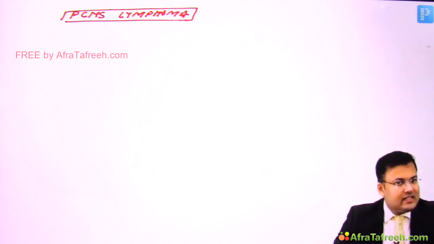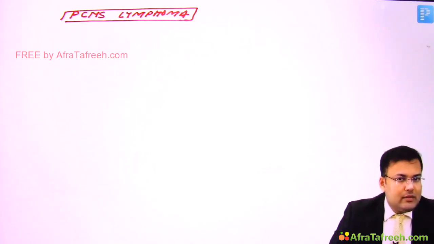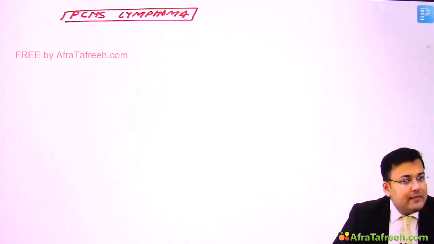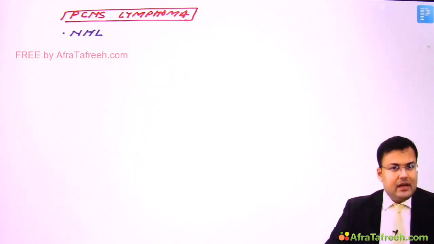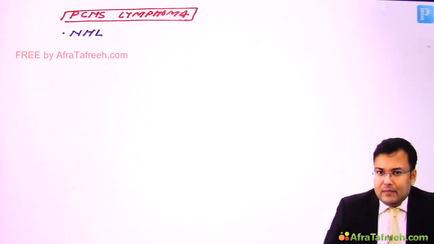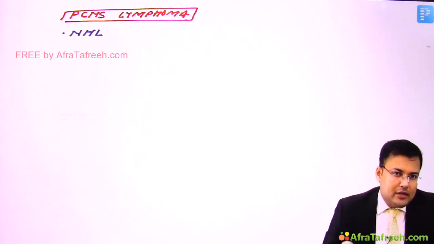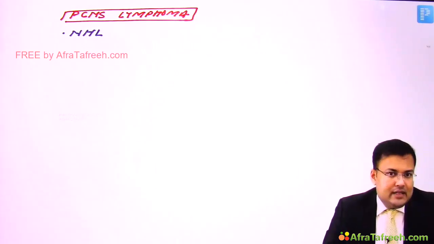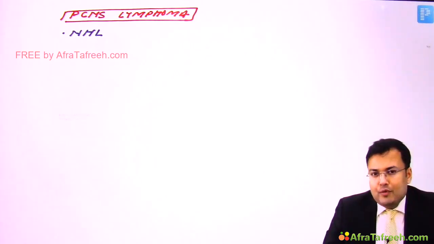Now see, primary CNS lymphoma. In short, it is also known as PCNSL. Okay. So first question, since this is extranodal lymphoma, what is the most common type? The most common type of primary CNS lymphoma is non-Hodgkin's lymphoma. Okay. Now see, nowadays there is increasing incidence of primary CNS lymphoma. Why? Because one of the risk factors for primary CNS lymphoma is immunocompromised state.